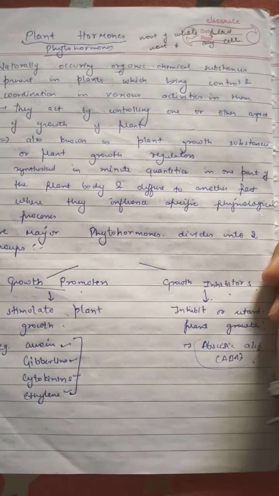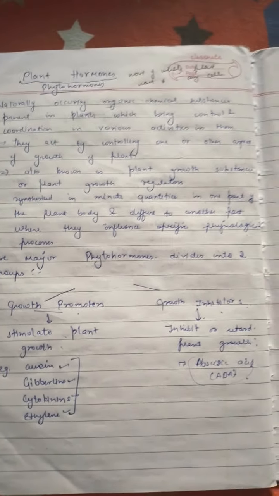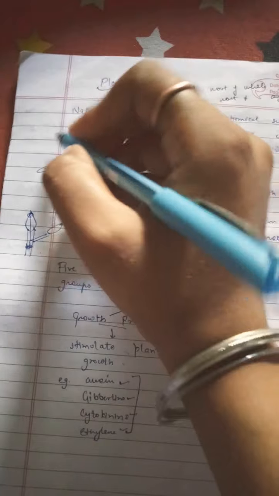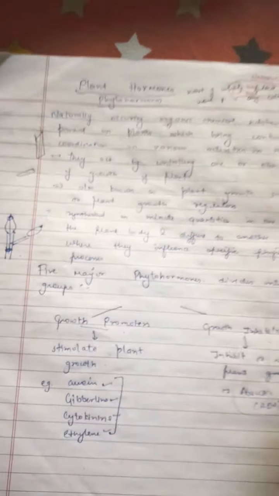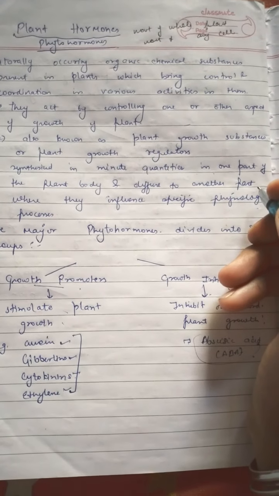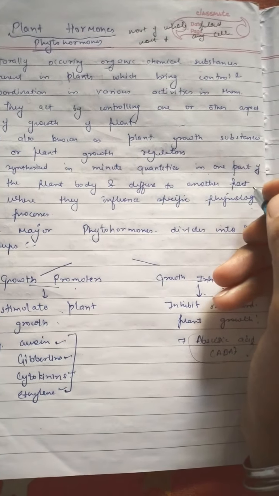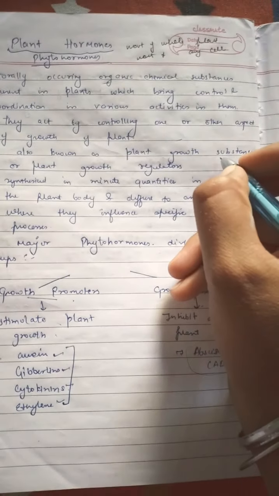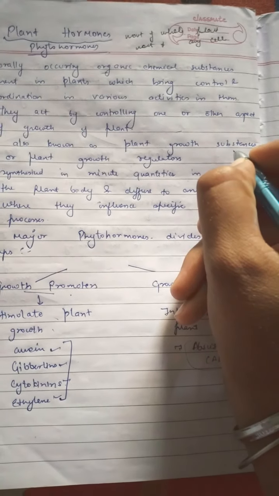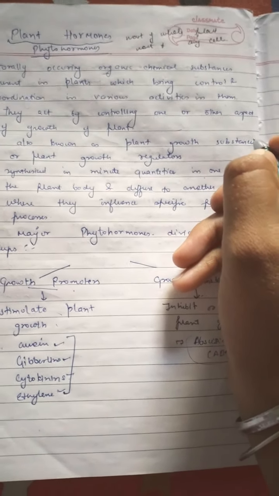They act by controlling one or both aspects of growth of a plant. They control width along with height of the plant, both criteria. These are also known as plant growth regulating substances or plant growth regulators because they regulate the growth of the plant. They respond to a stimulus by enhancing growth towards the stimulus or away from the stimulus.